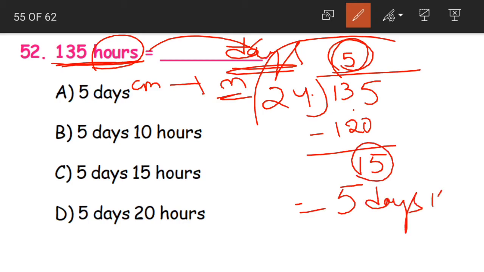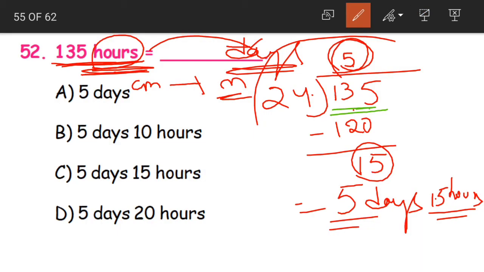And what about the remainder 15? It is nothing but what was actually given in the question, hours. So it would be 5 days and 15 hours. I hope this is clear. The logic that we applied for conversion of centimeter into meter, in the same way even here we are dividing the total number of hours by the number of hours in a day.